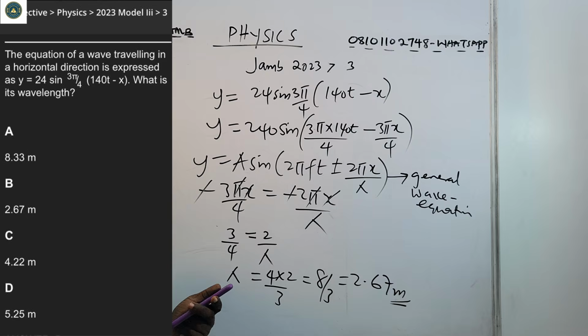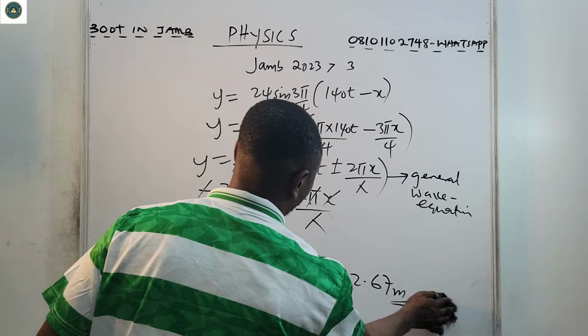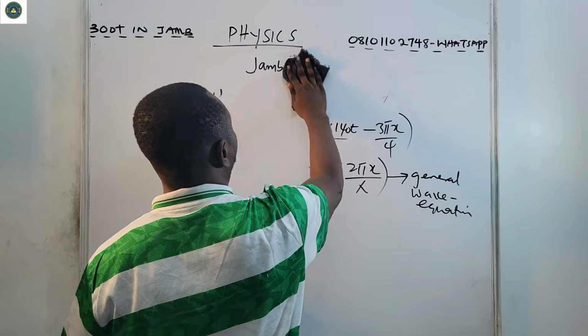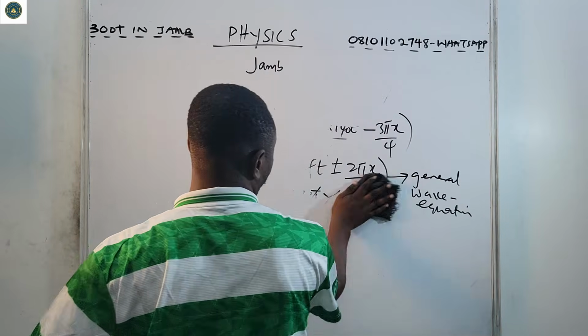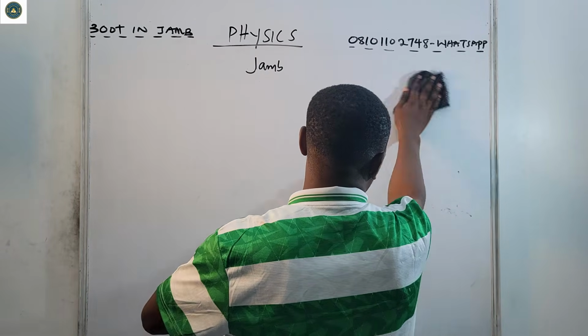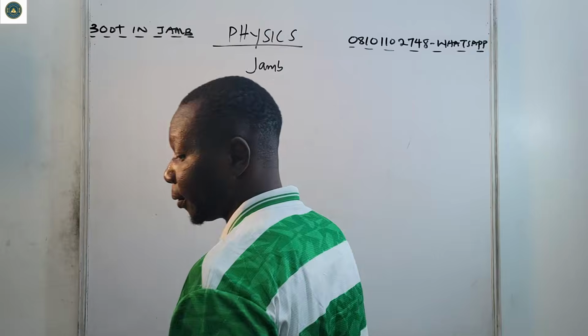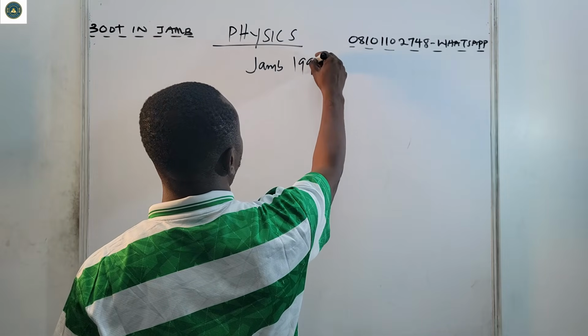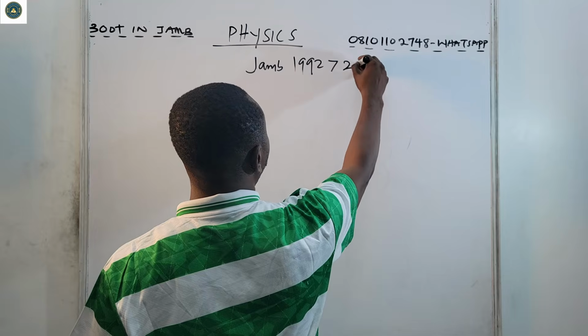So we have another one, 1992, question 20.